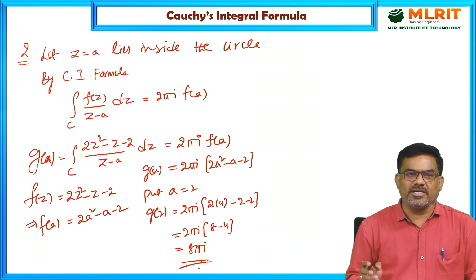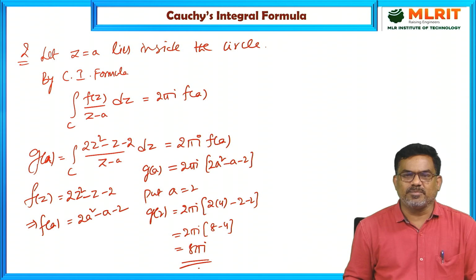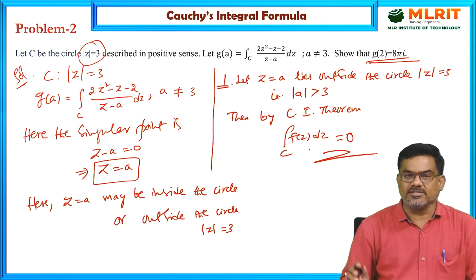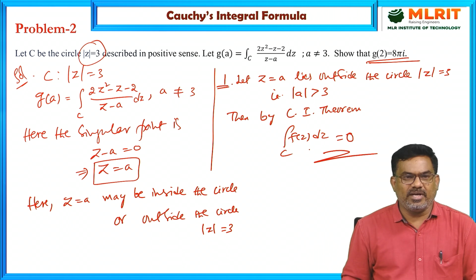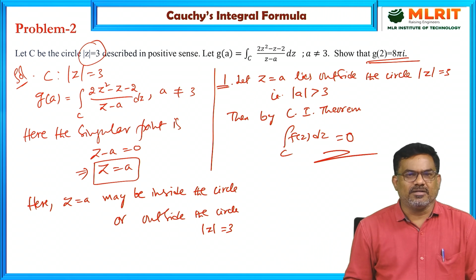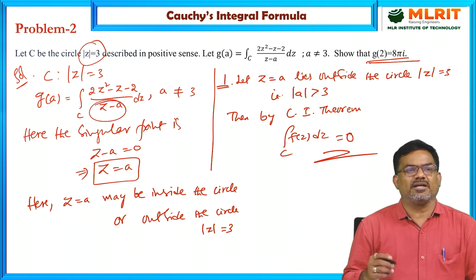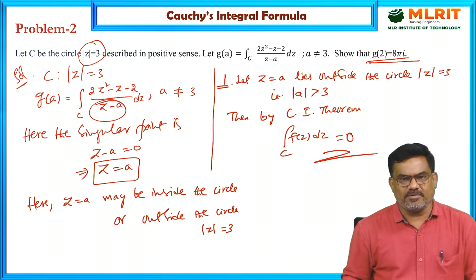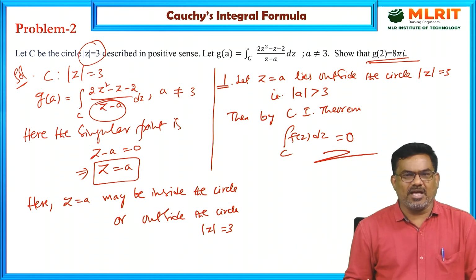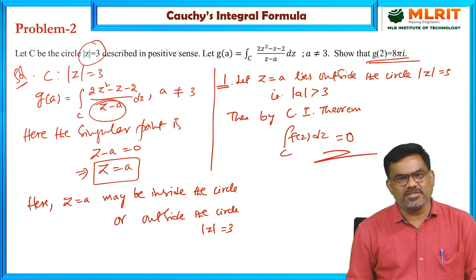If the point lies outside the circle, we simply put 0. The integral is 0. So like this, we can evaluate the line integrals of the given functions along the given curves depending on the singular points, whether they lie inside or outside the circle. If the singular point lies inside the circle, apply Cauchy's integral formula. If it lies outside the circle, apply Cauchy's integral theorem.